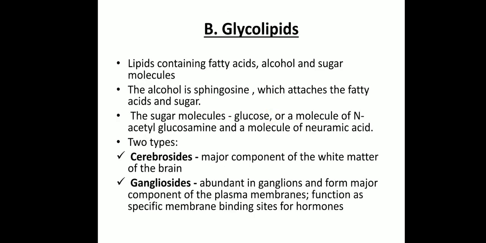And the second type of complex lipids are glycolipids. The first type of complex lipid, phospholipids, is over. We discussed 3 different types of phospholipids: lecithin, cephalins, and sphingomyelins. The second type of conjugated lipids are glycolipids, lipids containing fatty acids, alcohol, and sugar molecules. As the name implies, glyco is related to sugar. So, in addition to fatty acid and alcohol, sugar molecules are also present.